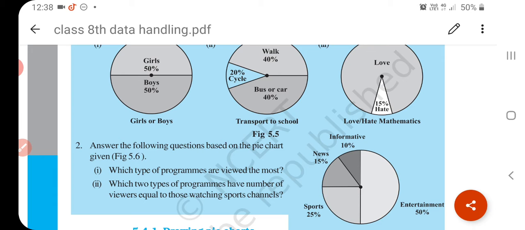This is class 8 maths, and our topic is data handling. In this chapter we already learned what is data. Collection of information is called data.